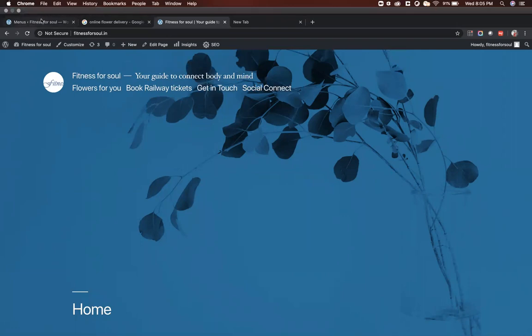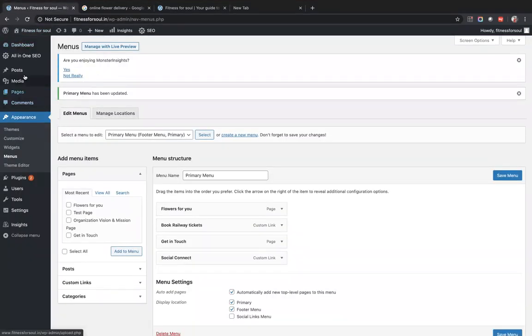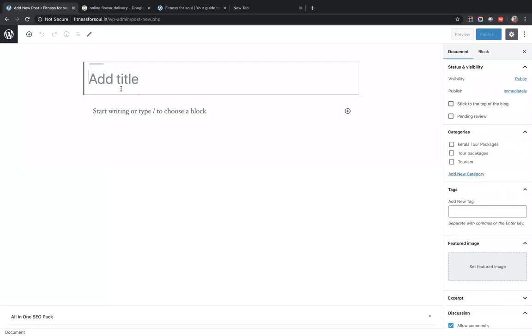I don't know how much time we have. We'll quickly create a small blog. So to create a blog, we go to post and add new post. Every time, it's the same structure everywhere. So let me quickly create a blog for flowers again. I'm fascinated with flowers these days.